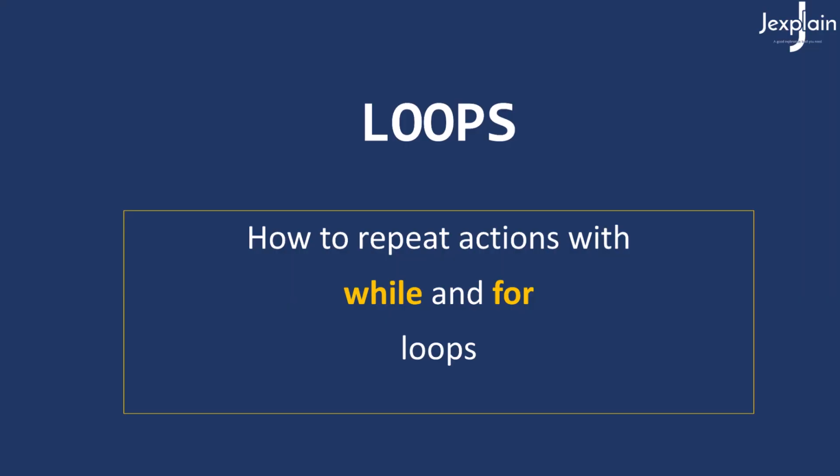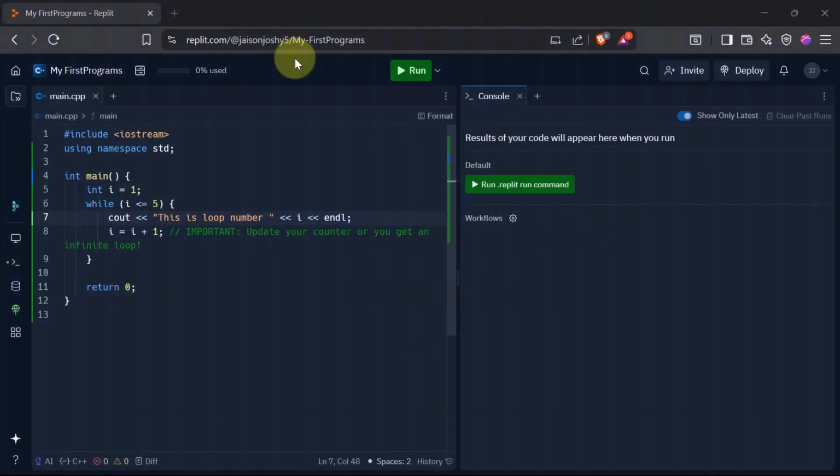Now what are loops? What if you want to do something over and over again? You want to repeat something, repeatedly do something. For that we use something known as a loop in C++. And there are two types of loops. One is the while loop and another one is the for loop. So let us understand both these loops and take some examples. Okay, a while loop runs while a condition is true.